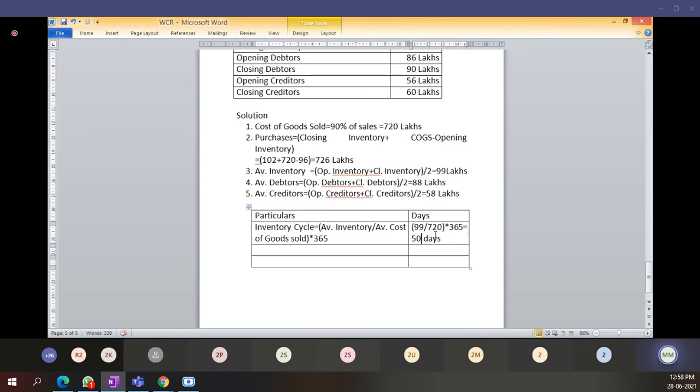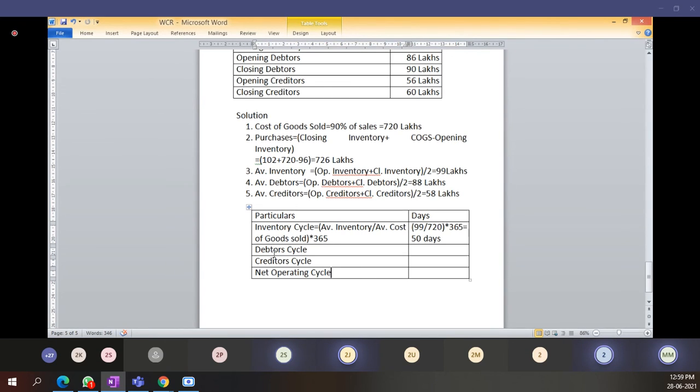In the same way, you have to calculate the debtors cycle, the creditors cycle, and then the net operating cycle. You are able to do this much, students?